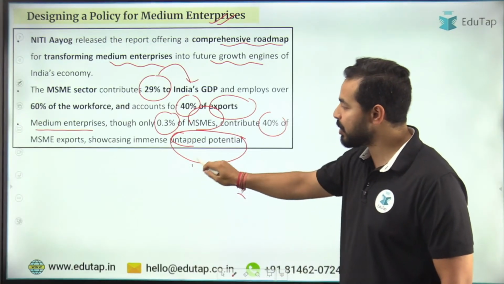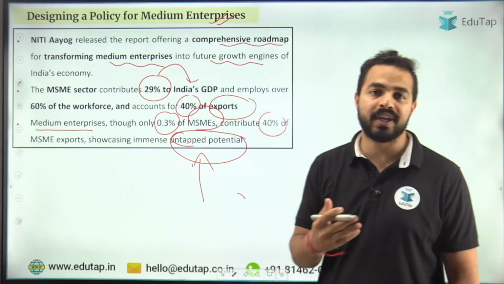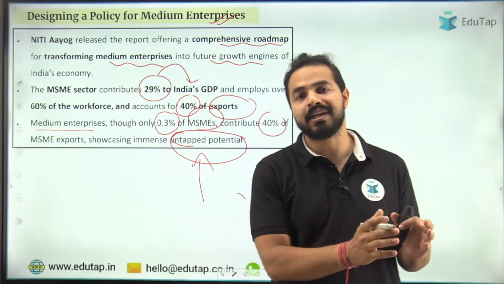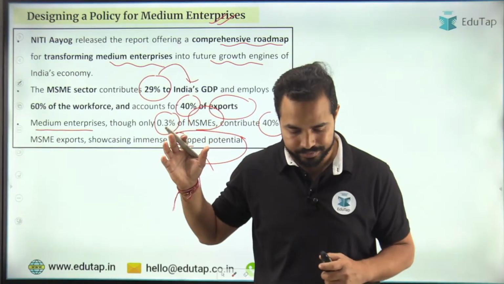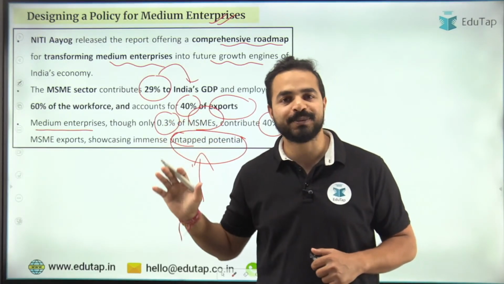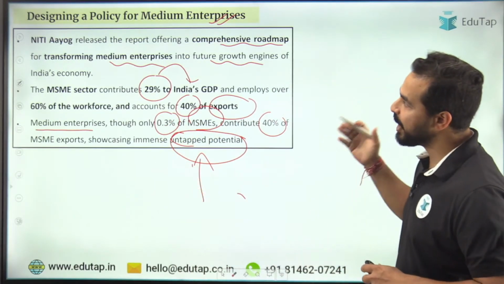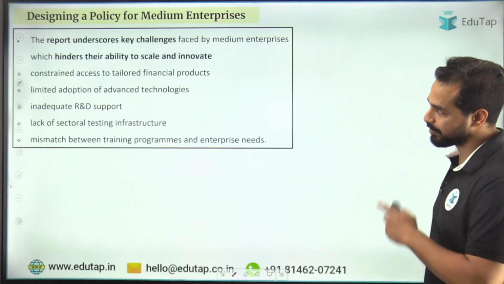और इसी पोटेंशियल को हम अनलॉक करना चाहते हैं so that we can make these medium enterprises a growth engine of our country. ठीक है. I hope this part is clear to everyone. So, designing a policy for medium enterprises.